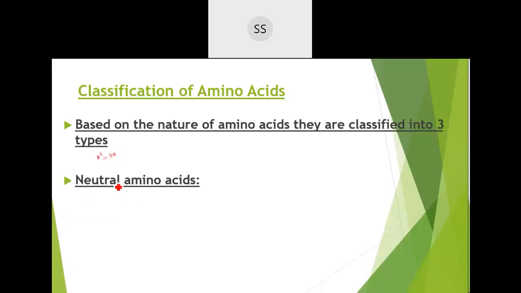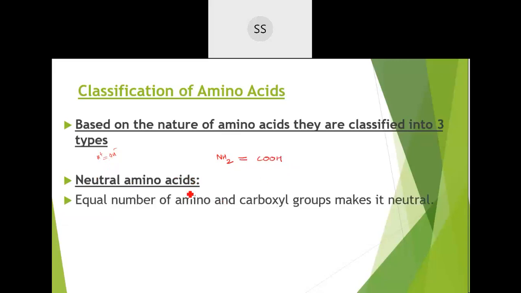Like that only, here neutral amino acids are the ones where you will get an equal number of NH2 groups and carboxylic acid groups. Such type of amino acids will be called neutral amino acid. NH2 group will be equal to carboxylic acid group. Example, you remember, glycine is one of the examples. Alanine is one of the examples of neutral amino acid.